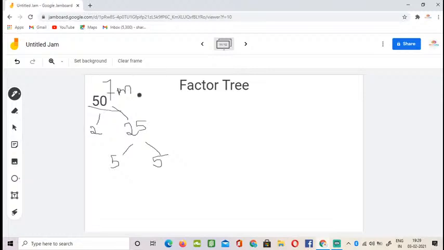Okay, now let's see how to do it with the second method. So let me just erase this. Okay, so let's see how we should do it in the second method. So here 5 times 10 and 2 times 5.